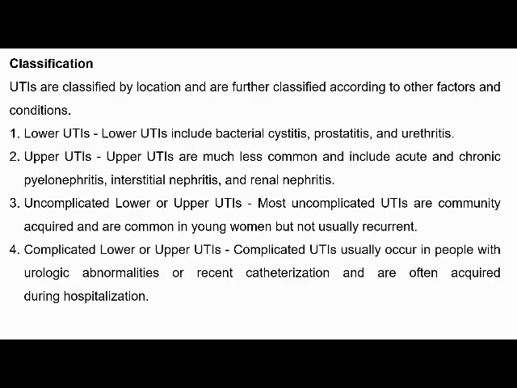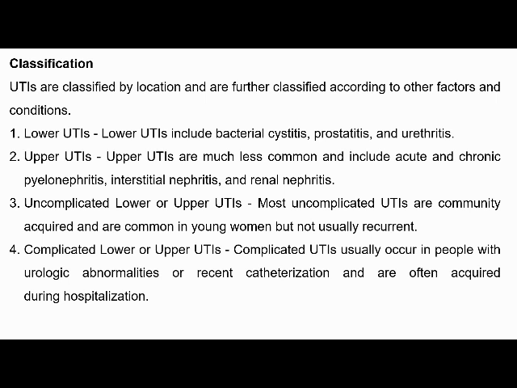Then classification, based on the location and other factors. We can classify it in 4 ways. First, lower urinary tract infection, due to bacterial cystitis, prostatitis, and urethritis. Then upper urinary tract infections, which are less common. They include acute and chronic pyelonephritis, interstitial nephritis, and renal nephritis. These are the causes which lead to upper urinary tract infection.